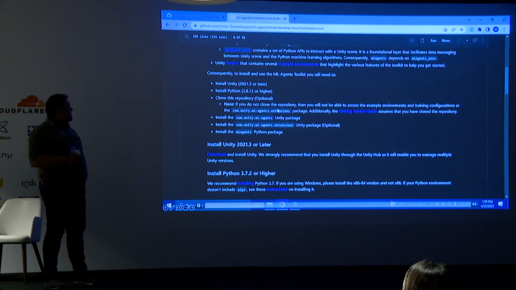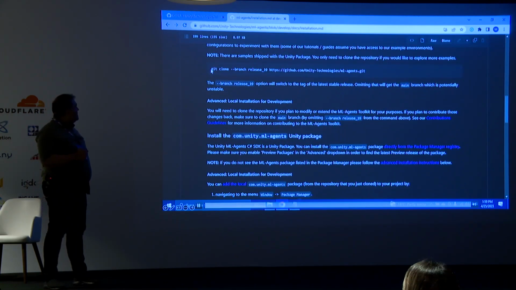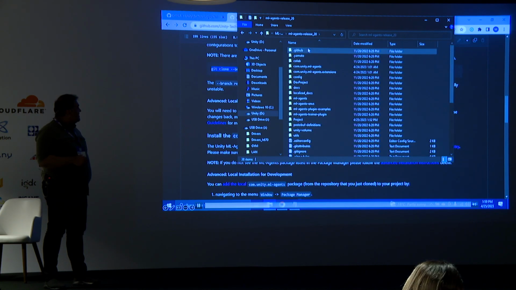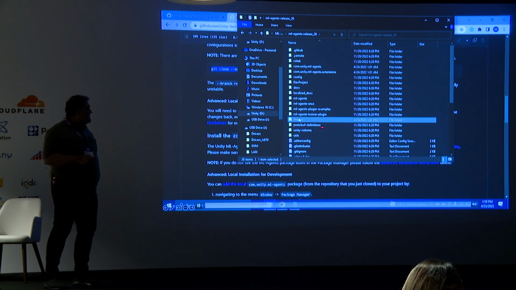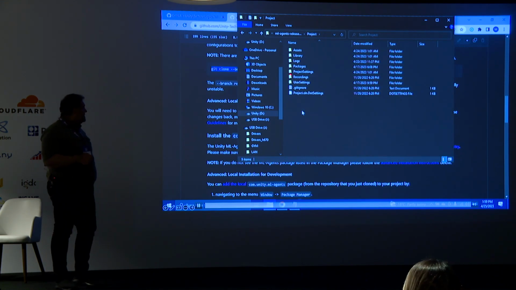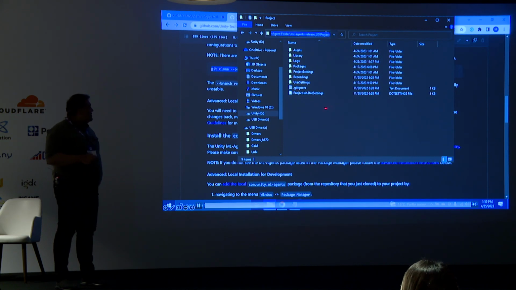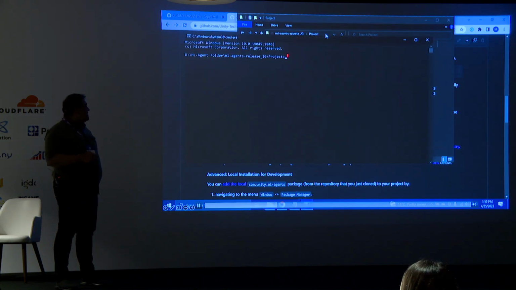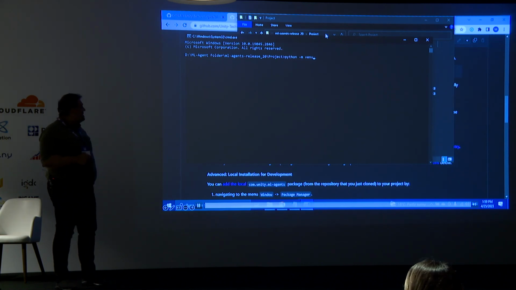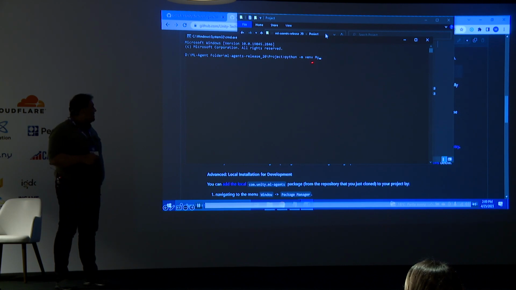Now we have to clone the repository Unity provides to us and open up the project. It contains 17 examples of ML-Agents implementation. First of all, we have to create an environment. To create this, we open up the command prompt and type this command: python -m venv and your environment's name. This is how we create an environment in Python.